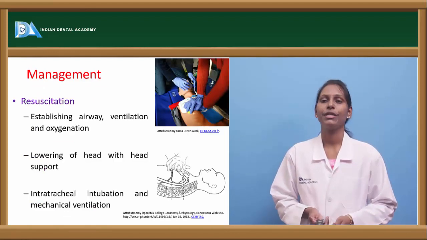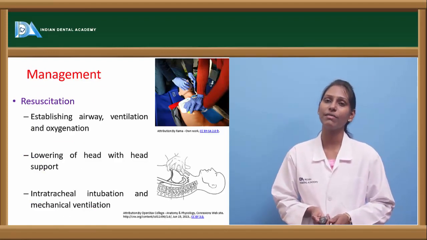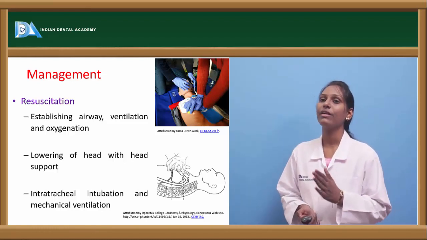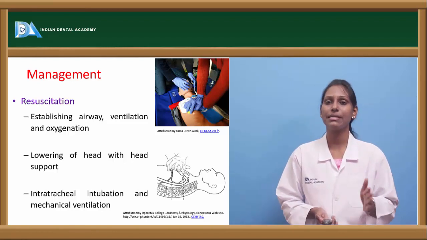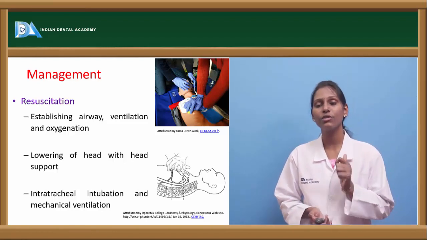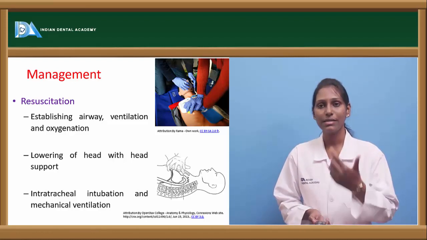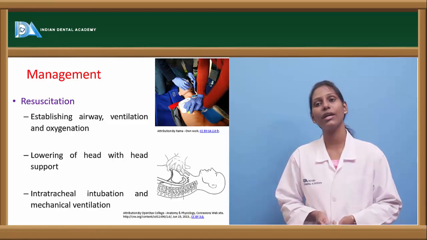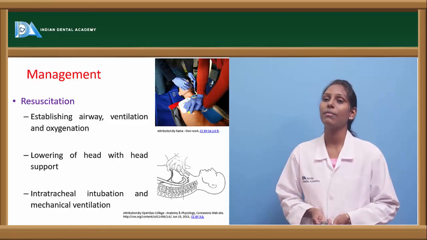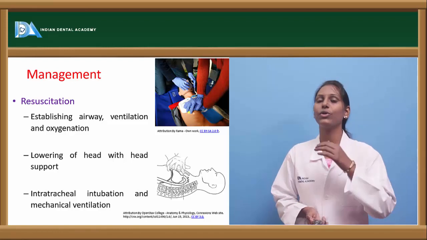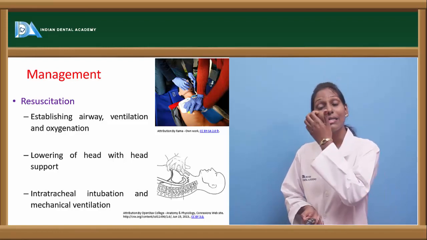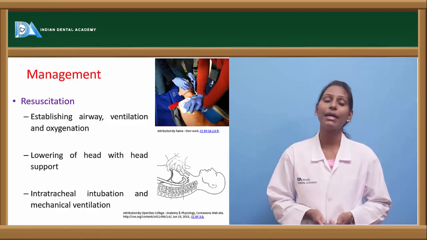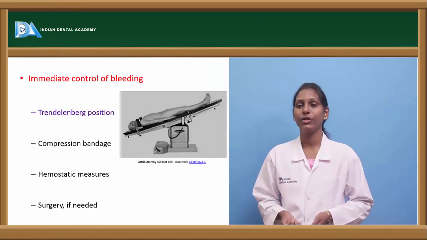Now coming to management. The primary management in case of shock is resuscitation. In this, establish airway, ventilation and oxygen. ABC, airway, breathing and circulation, has to be identified in these cases, and we have to establish proper airway, proper ventilation and oxygenation. For this, we also have a method called lowering of the head with head support. You have to lower the head with head support, and in severe cases where the patient is not able to breathe properly, intratracheal intubation or mechanical ventilation has to be delivered to the patient.